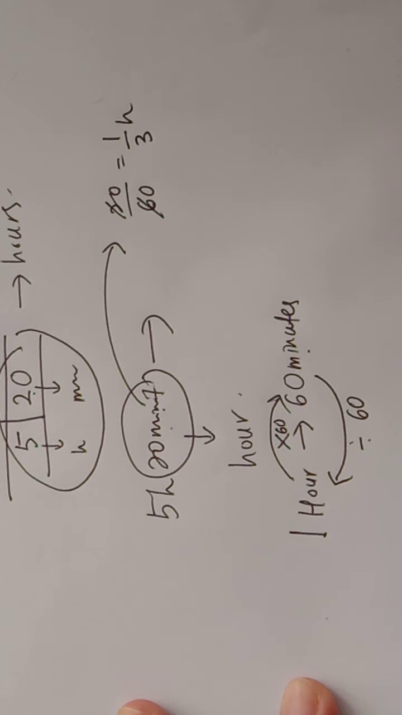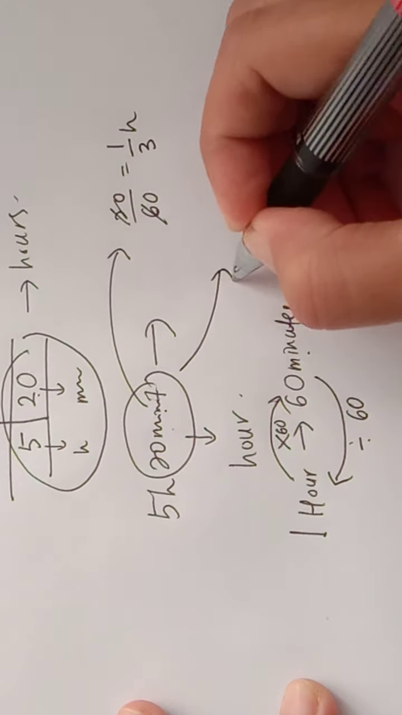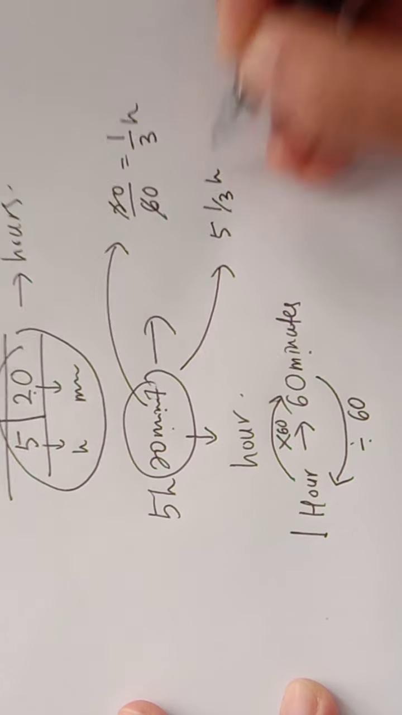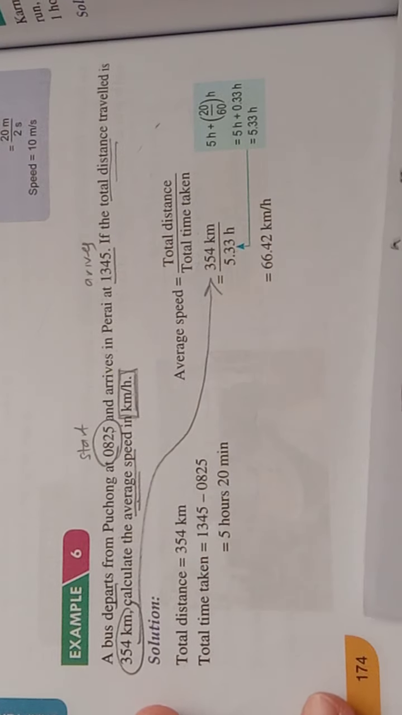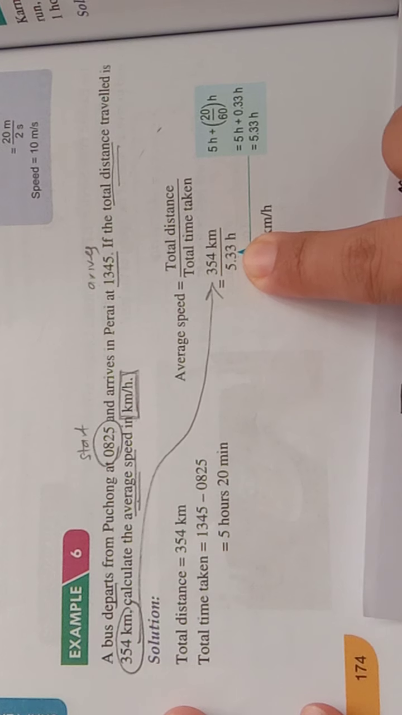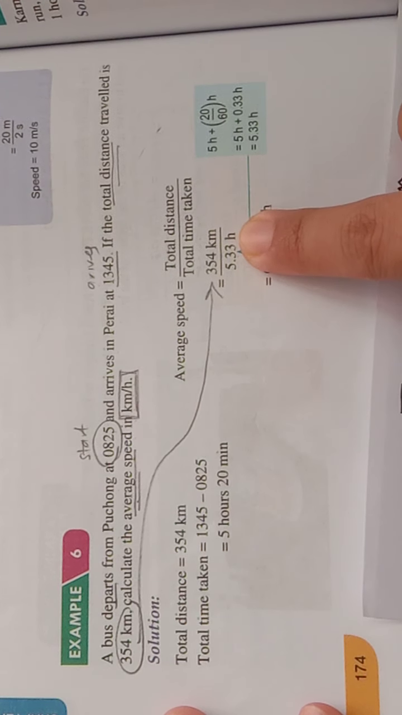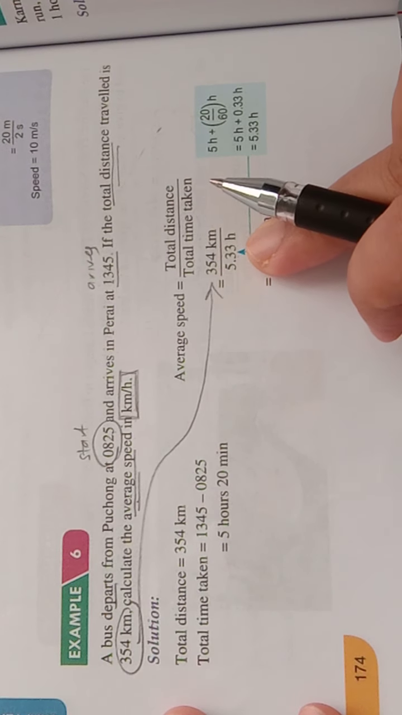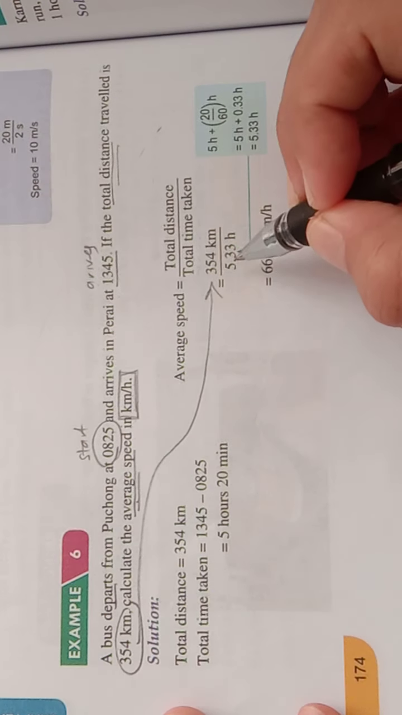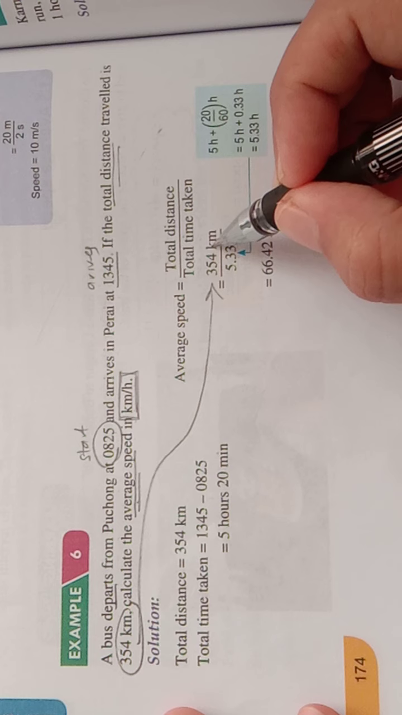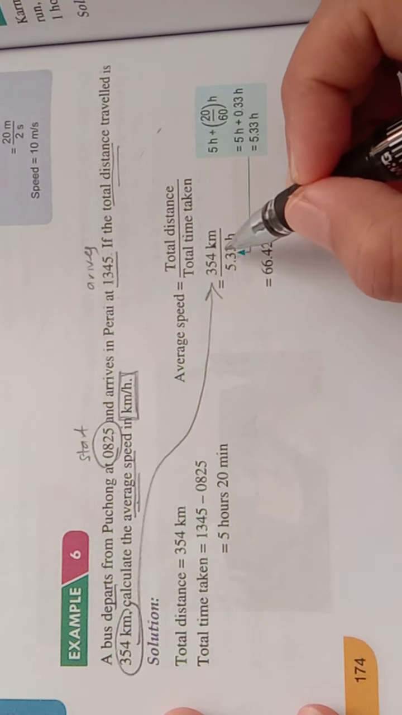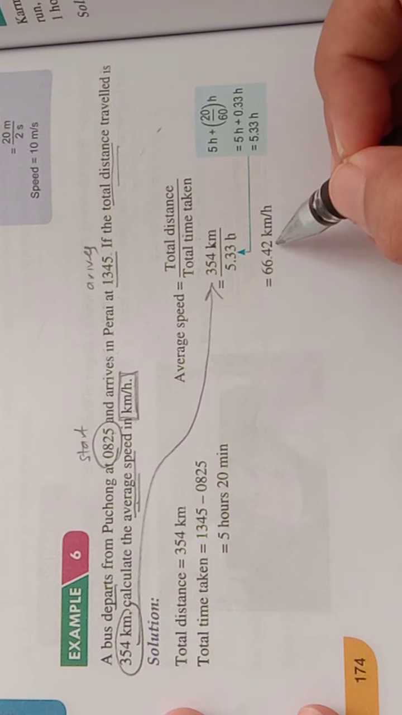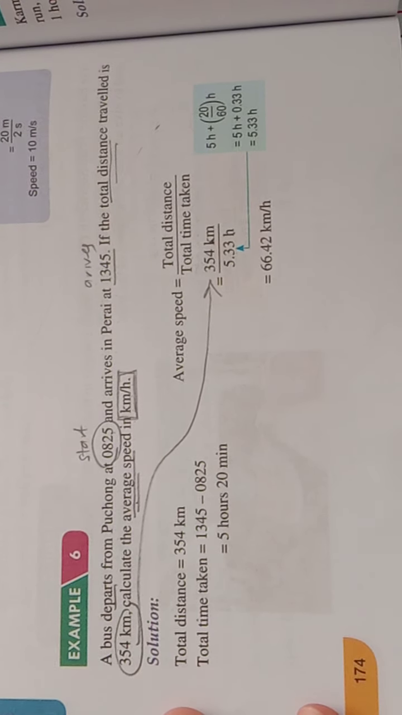So total time taken here is 5 and 1/3 hours. Look at here, we substitute: 1/3 is equal to 0.33 hours, so 5.33 hours. So kilometer settle, hour pun settle. You calculate by using the calculator directly, and you will get 66.42 kilometer per hour.